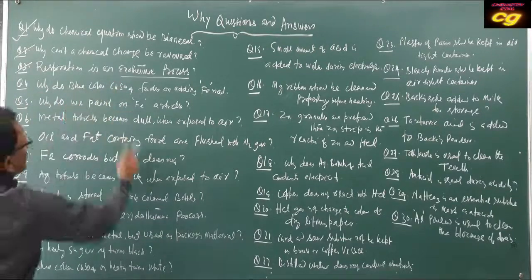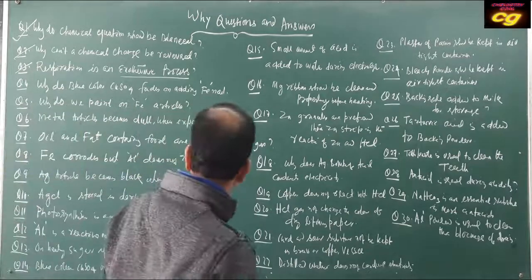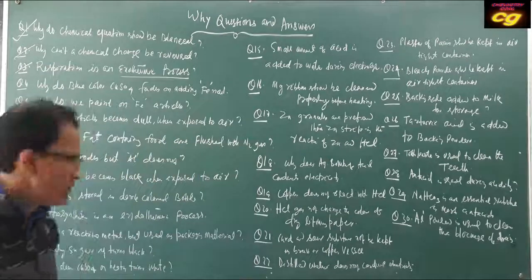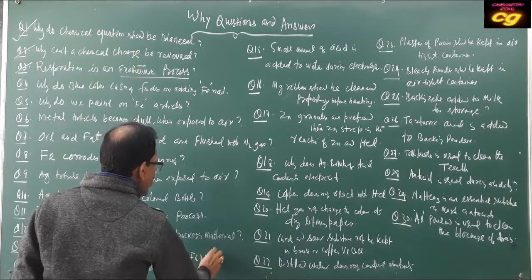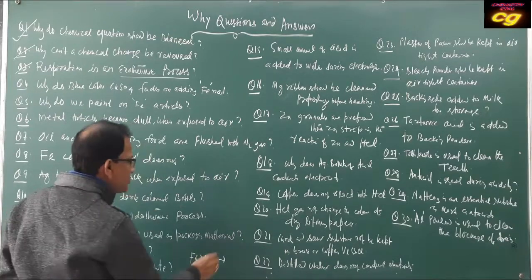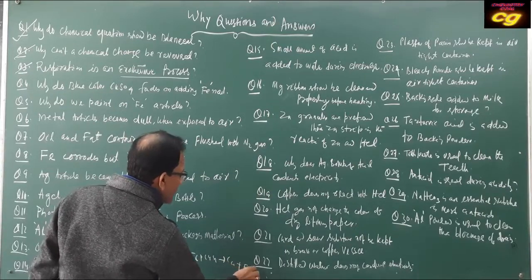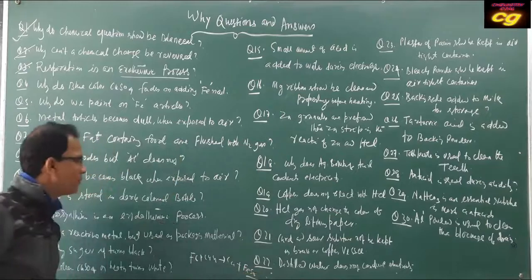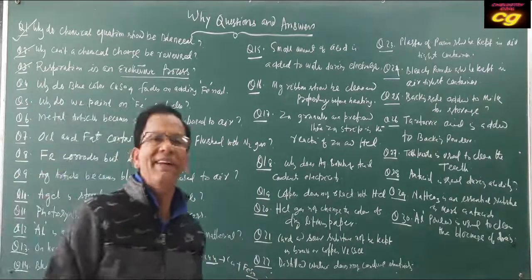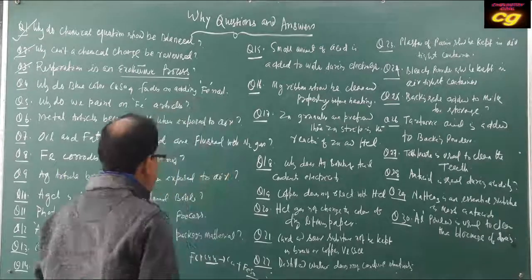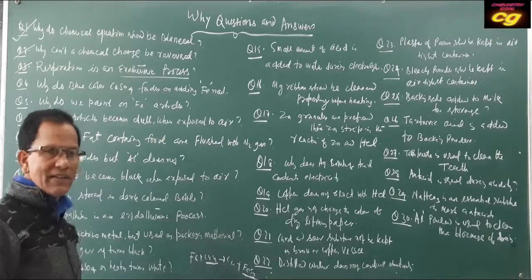Why does the blue color of copper sulfate fade on adding an iron nail? It is a displacement reaction. When you add iron to copper sulfate solution, it produces copper and what? Iron sulfate. What happens? The blue color of copper sulfate fades. A light green color is obtained due to formation of ferrous sulfate. Ferrous sulfate is light green in color.